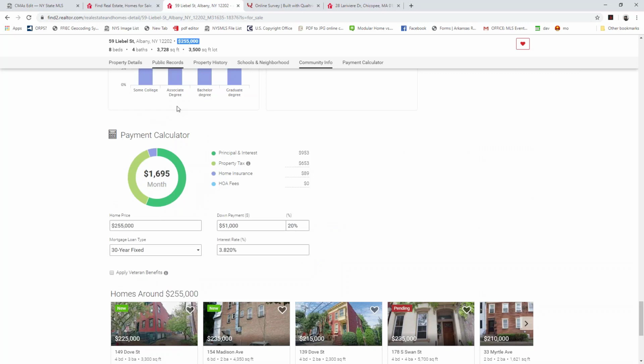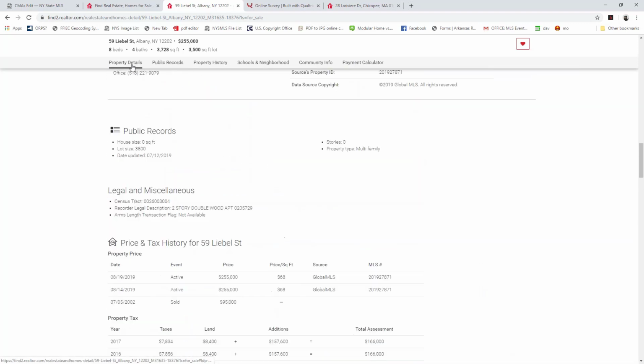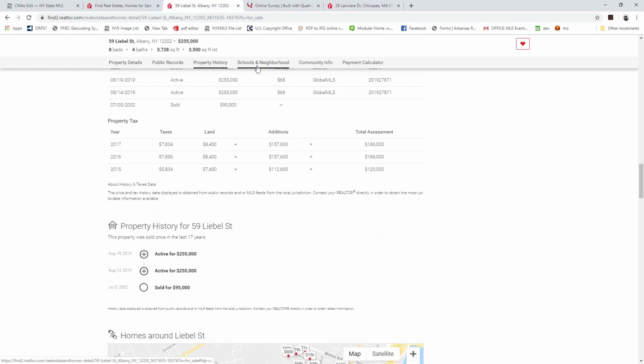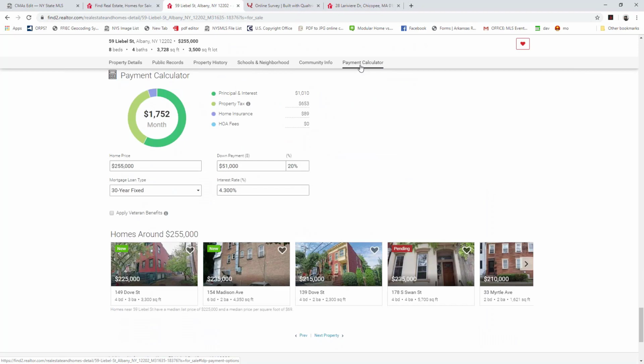One of the last options here is going to be a payment calculator. So the price of this home is $255. If we want, we can mark up our down payment, what kind of loan we're doing, and of course, there's an estimated interest rate there. But if you've got a lender and you already know that it's actually going to be 4.3, we're going to be able to go ahead and calculate that mortgage payment right here within the listing. And you can see those tabs that we had before. We can still click those at the top as we go through the listing as well. So once we scroll down a little bit farther past those photos, those tabs appear, and instead of having to scroll through, we can just click on one and it will bring us right down to it.